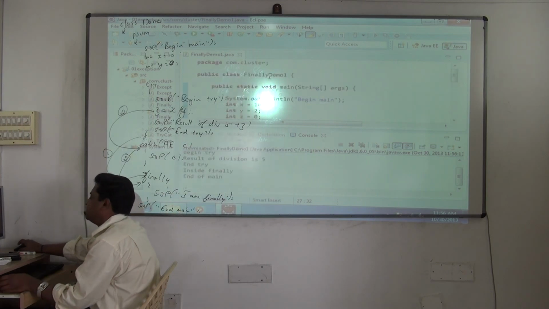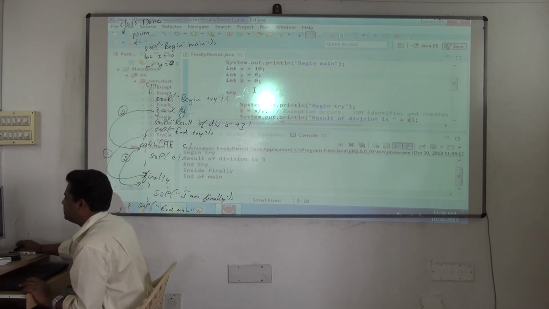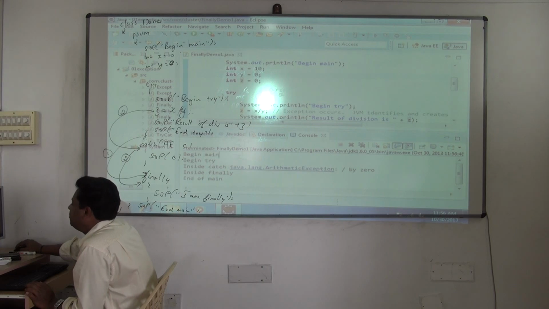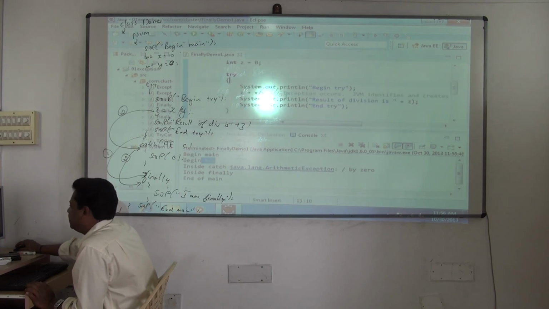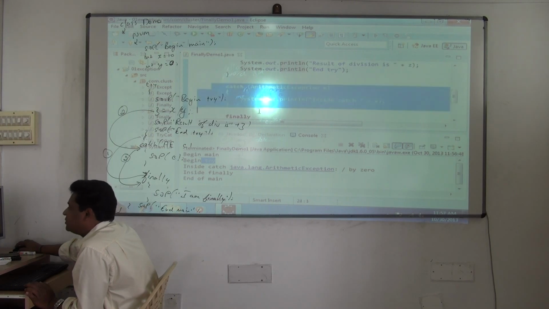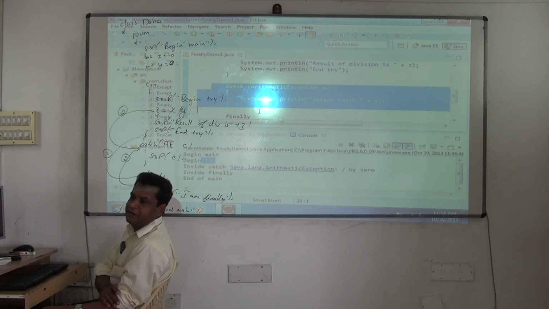Let me create an exception now. I will divide it by 0. So now see the output. Begin main, begin try, fine. But these two statements are not executed now. Yes or no? These two statements are not executed. But catch gets executed. The control is skipped because an object got created now. Which object got created? An exception object.